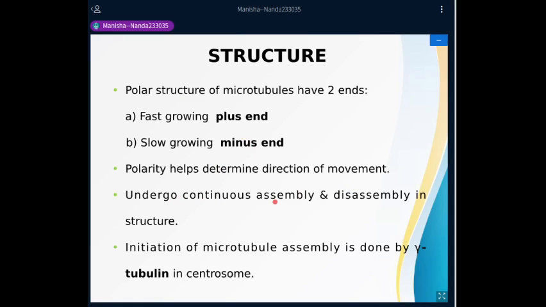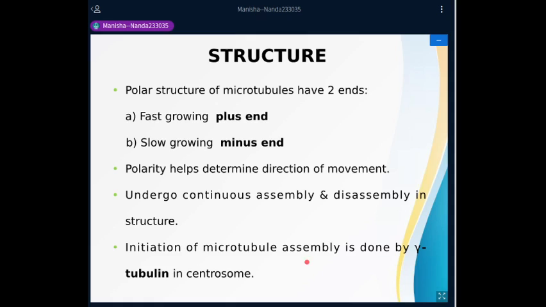Now they undergo continuous assembly and disassembly in structure. You've seen that during cell division, right? When the cell is non-dividing, the microtubules are arranged inside the cell to organize all the components of the cell in space, in the cytosol, the nucleus, all these organelles. But when it comes to cell division, the cytoskeletal microtubules depolymerize and take the form of the spindle microtubules. That is why it is said that they can undergo continuous assembly and disassembly in structure.